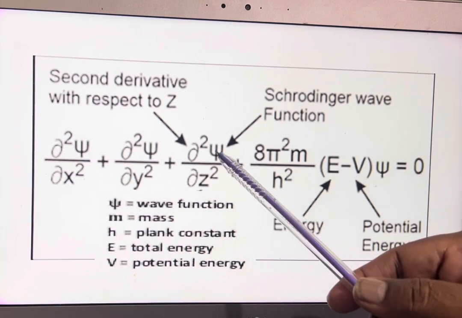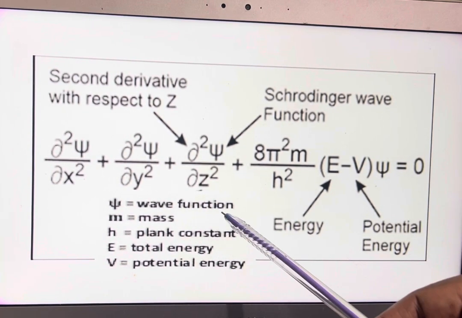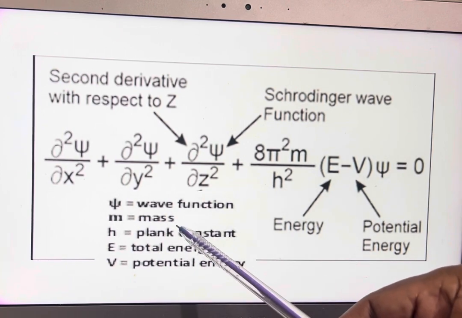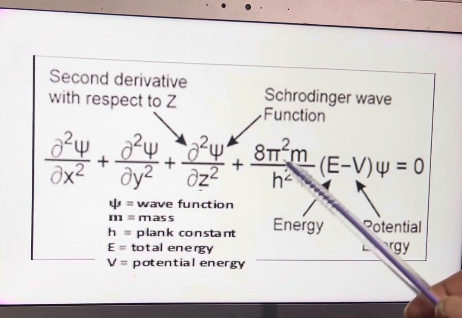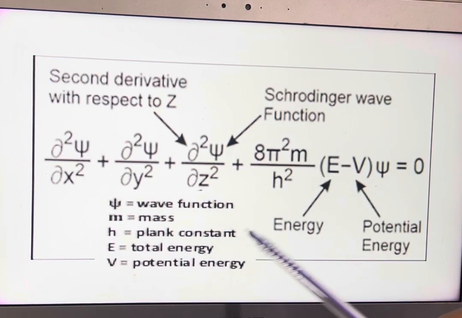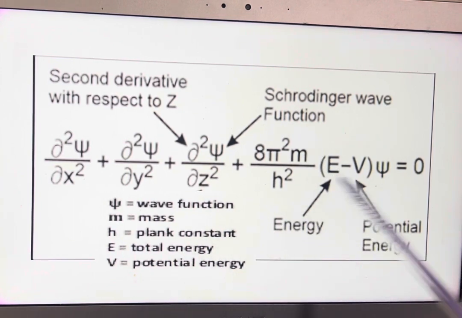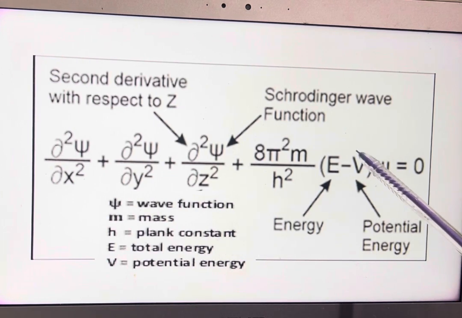Here psi is the wave function. m is the mass of the particle, h is Planck's constant, E is the total energy of the particle, V is the potential energy of the particle. In some books, instead of V, U is also written for the potential energy in the Schrödinger's wave equation.